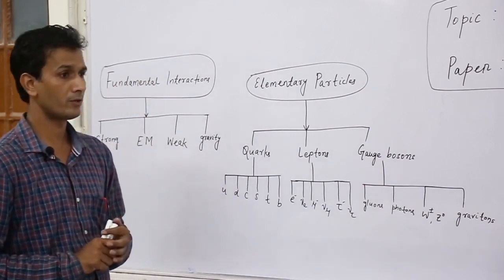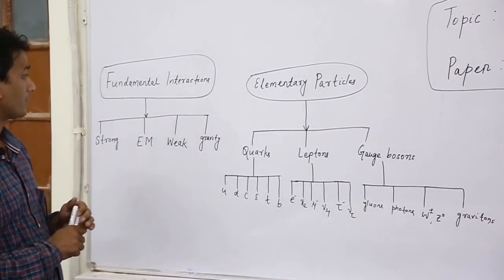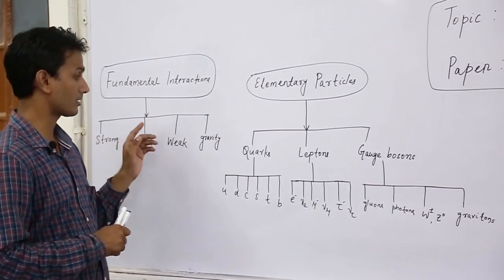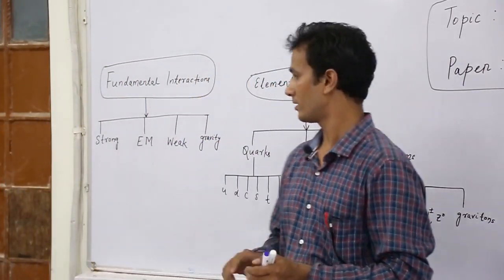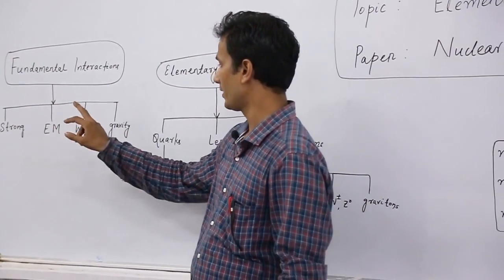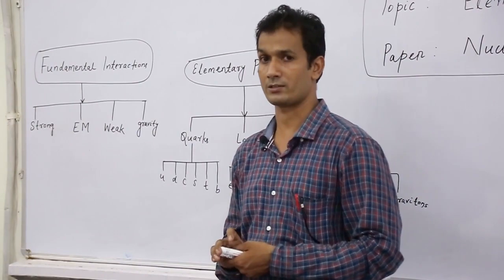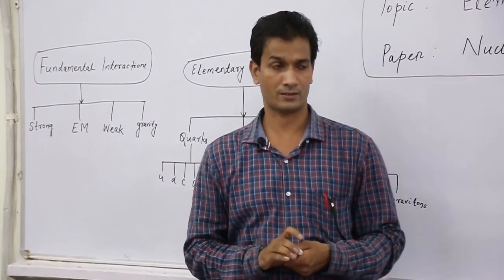Then we discussed fundamental interactions. There are mainly four fundamental interactions in our nature: strong interaction, electromagnetic interaction, weak interaction, and gravitational interaction. These two things we discussed in the last class.